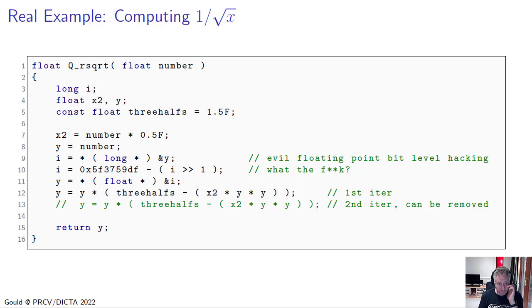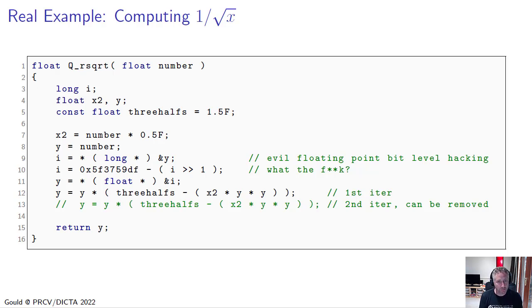And this is very efficient C code that was 4 times faster than using the standard library code at the time. But what it does is it uses a bit manipulation of the IEEE floating point representation of real numbers. And you can see that in lines 9 and 10 of this C function. So that's exploiting this IEEE representation, and those particular steps in the code are non-differentiable. You can't differentiate through that.